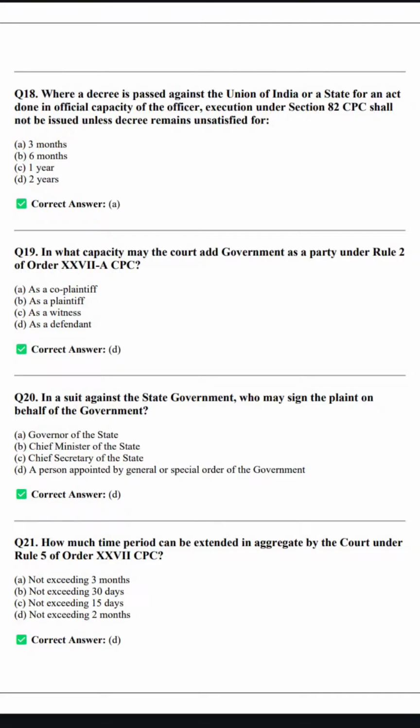Now next is: where a decree is passed against the Union of India or the State for an act done in the official capacity of the officer, execution under Section 82 CPC shall not be issued unless the decree remains unsatisfied for 6 months.